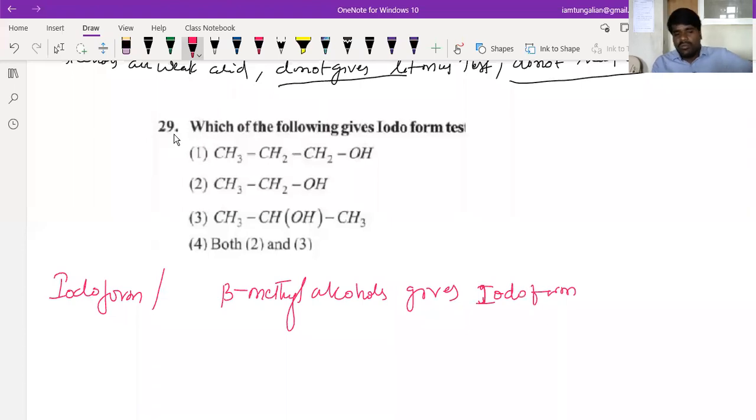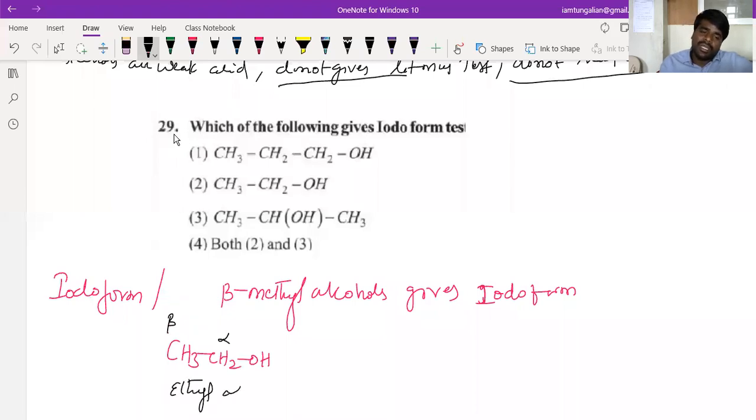See, what are the carbons? If I take CH3CH2OH, this is your alpha carbon, and this is your beta methyl. So ethyl alcohol will give. See here, this will not give, beta. Why? I've already told you. If you look at this, this is alpha and this is beta.